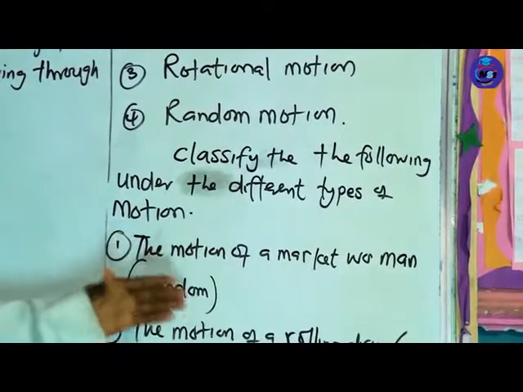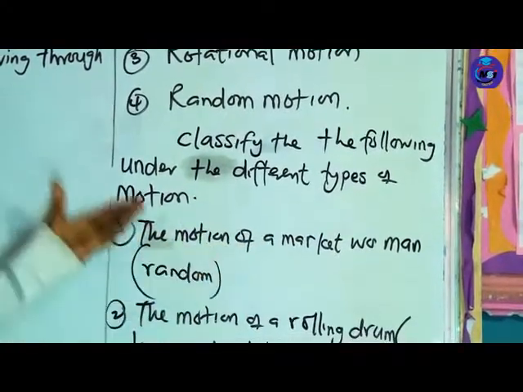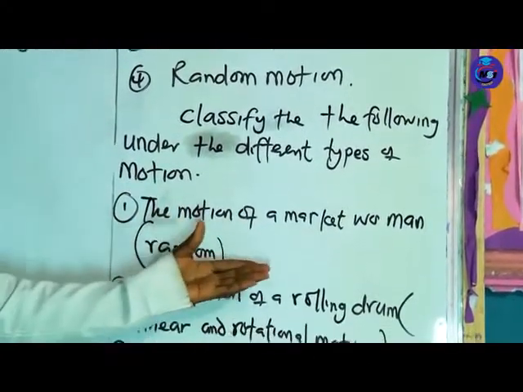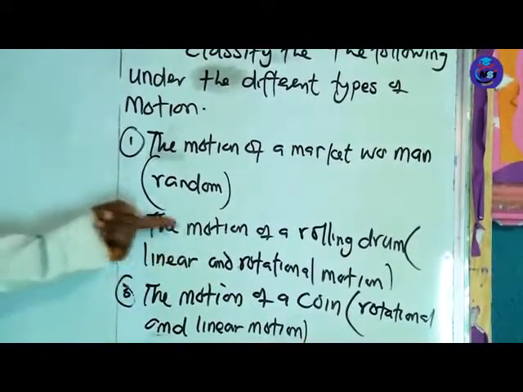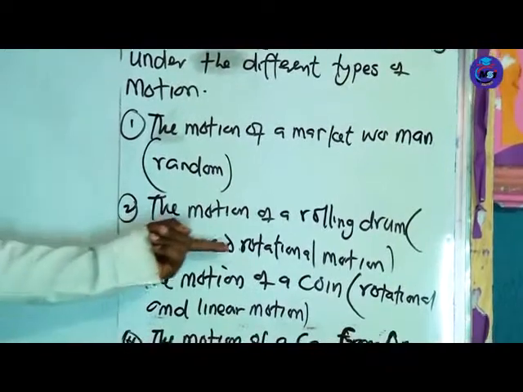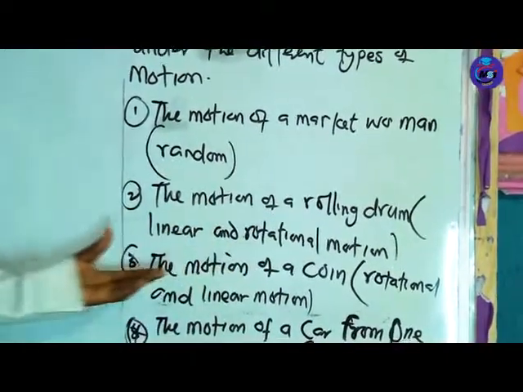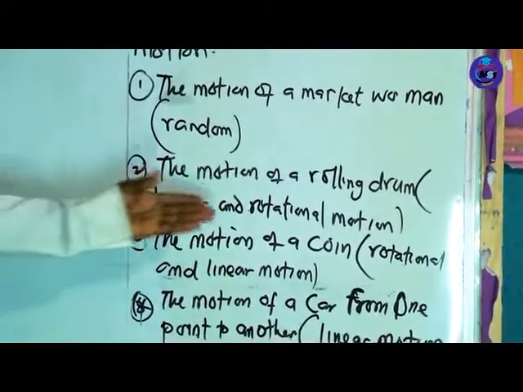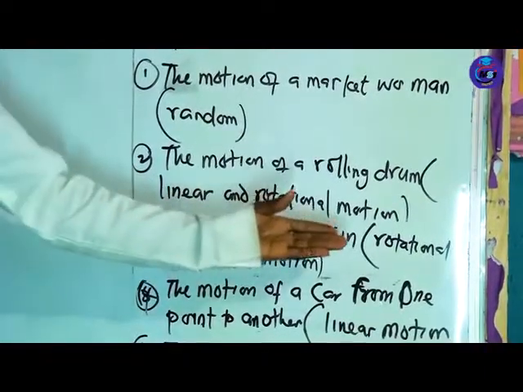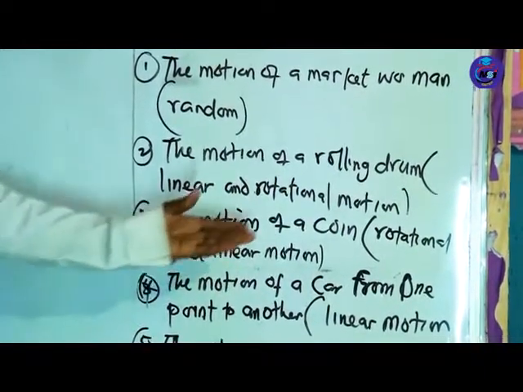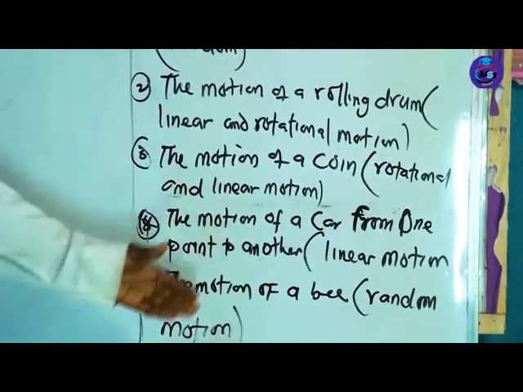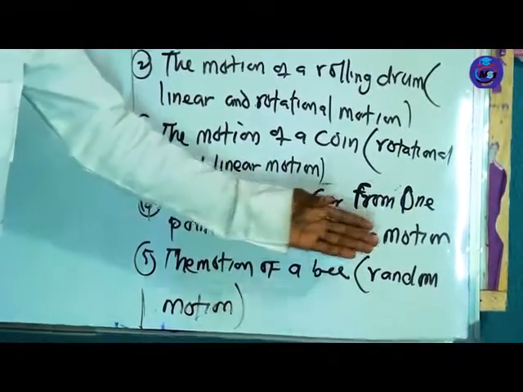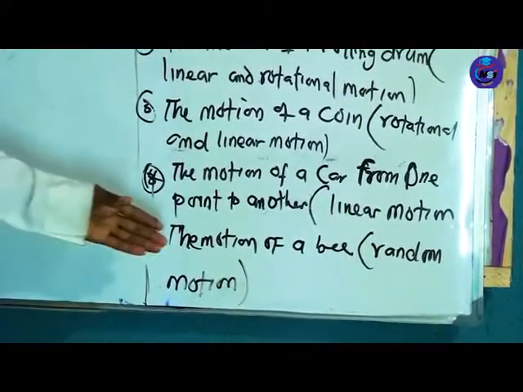The motion of a market woman, somebody buying something in the market, is random motion. The motion of a rolling drum will describe two types of motion, linear and rotational motion, which I've explained to you. The motion of a rolling coin will describe rotational and linear motion. The motion of a car from one point to the other is an example of linear motion. The motion of a bee is a random motion.